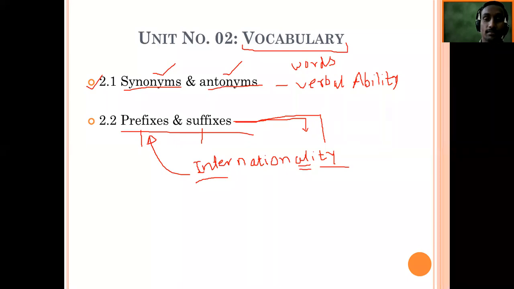Dislike, disable, dishonest, discontinue, dismiss, disorder, disconnect, discourage, displacement, disability, discuss. Okay, all you people now pay attention.